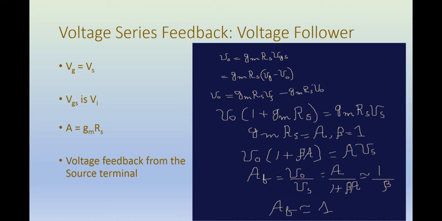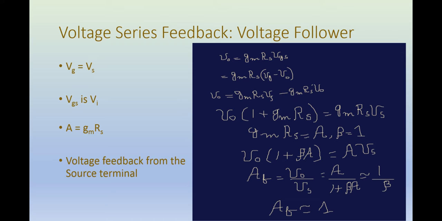The solution is easy, because the voltage at the source terminal is the same as the output voltage. You are taking output from the source terminal, so the voltage at the source terminal is V0. Therefore VGS would be equal to Vg minus V0. So please keep this point in mind, and then we go further.